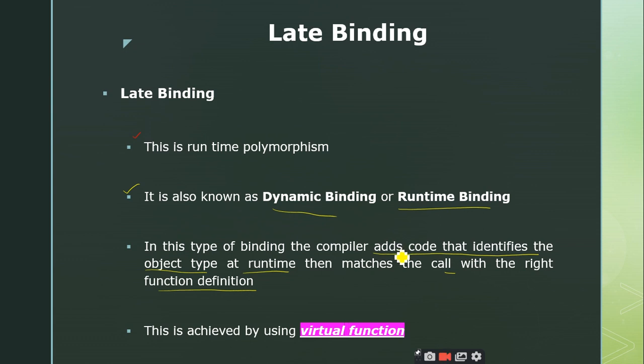What code are we going to add? All these things we will see, right? A simple term will convert the early binding into the late binding. It is nothing but virtual, right? How we are going to do it, we'll see, right?